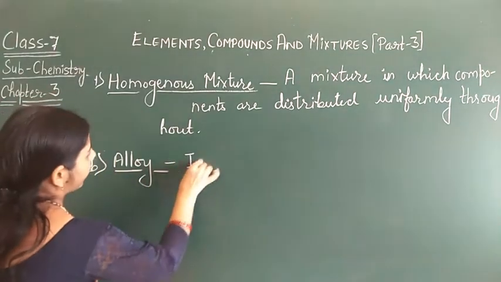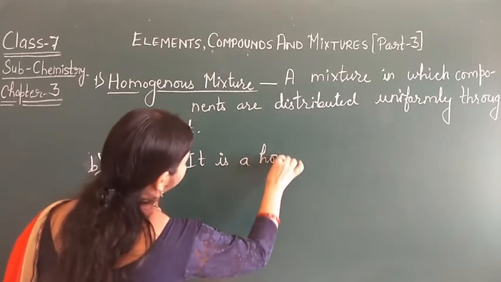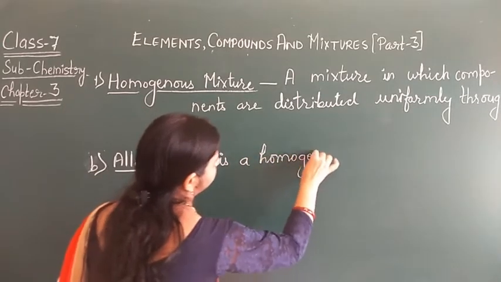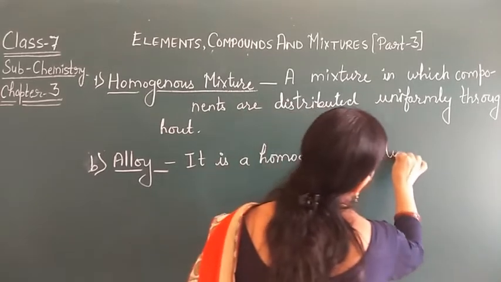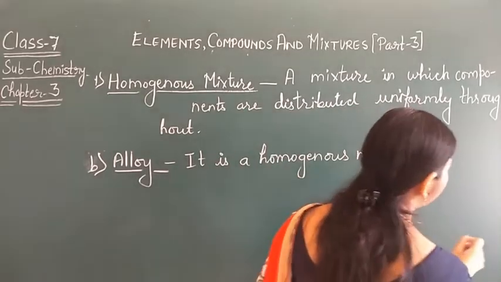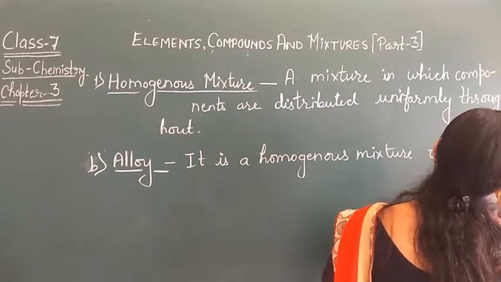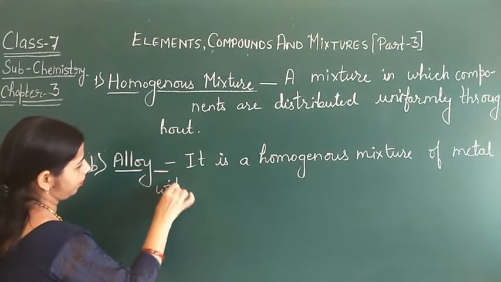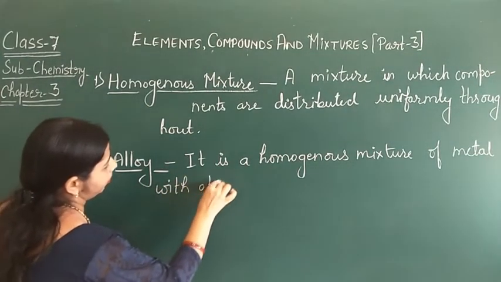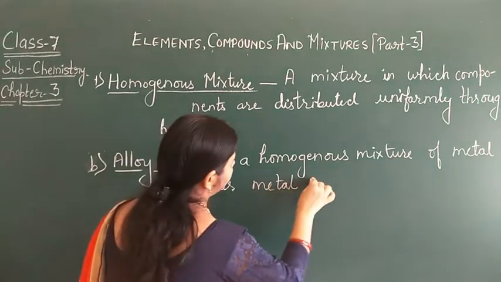That means it is a homogeneous mixture of a metal with another metal or non-metal.